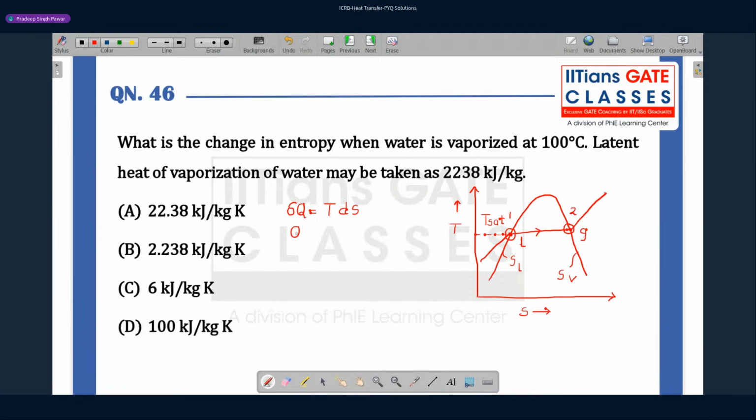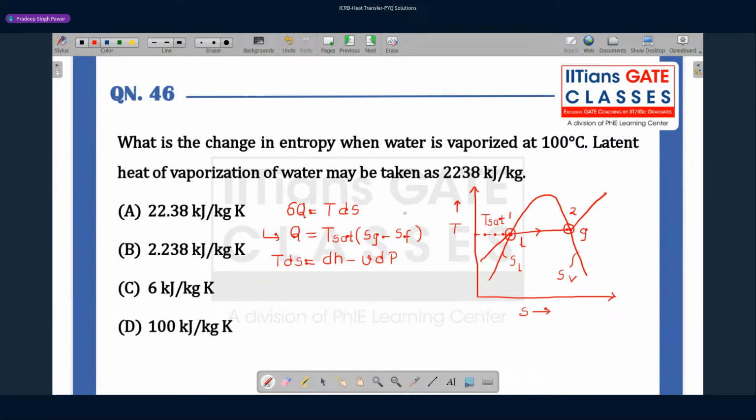So q is T saturation times (Sg minus Sf). Now we know TdS. One more equation we can use, which is dH minus v dP. This is the second equation which we can use.